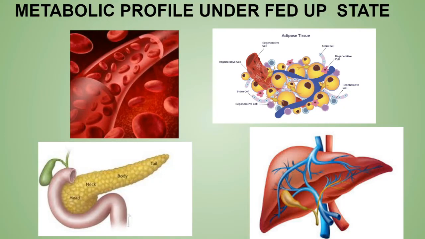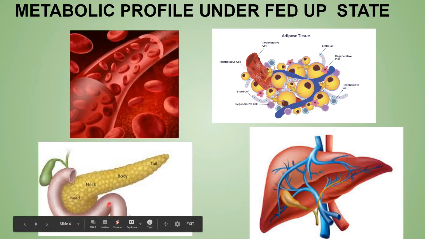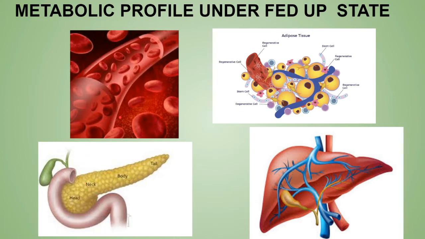Now what happens in the metabolic profile when you are in the fed state, meaning you have eaten something? Under well fed conditions, there is a continuous supply of nutrients from the intestine into the bloodstream. Glucose, fatty acids and amino acids enter into the bloodstream. Under the influence of insulin secreted from the pancreas, glucose is utilized by the peripheral tissues and stored as glycogen in the tissues as well as in the liver.